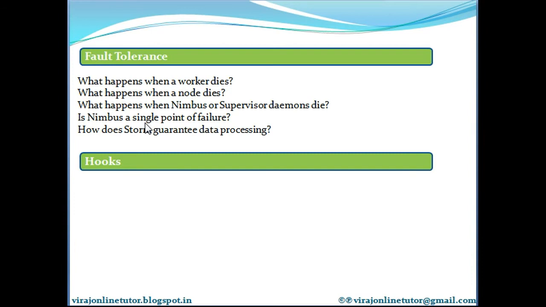Okay. So how does Storm guarantee that it does data processing perfectly? Storm provides a mechanism for guaranteed data processing even if a node dies or messages are lost, which we have already discussed in the chapter on guaranteed message processing.